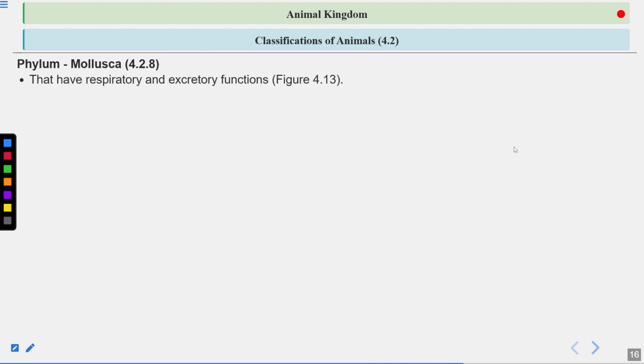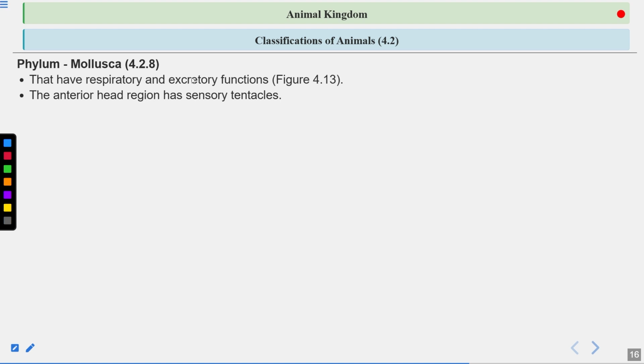Now they have respiratory and excretory functions. Remember this. These feather-like gills have excretory as well as respiratory functions. So excretion is also done by it. Not only respiration, excretion is also done by it.